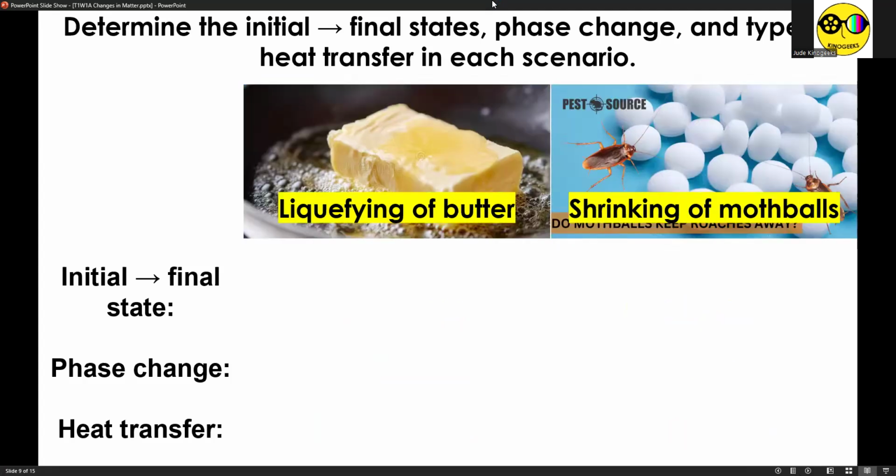For our final pair of examples, our penultimate example, liquefying of butter. We start with solid butter and we end up with liquid butter. And that process is called melting. And the heat transfer is endothermic.